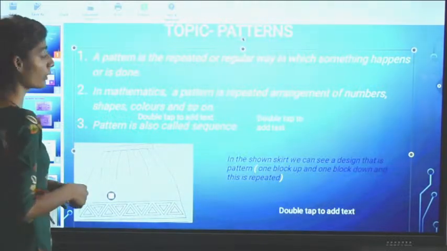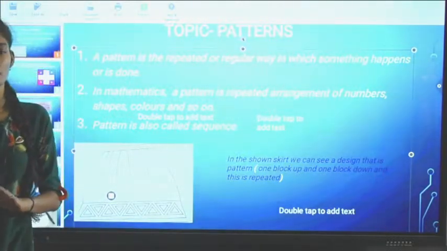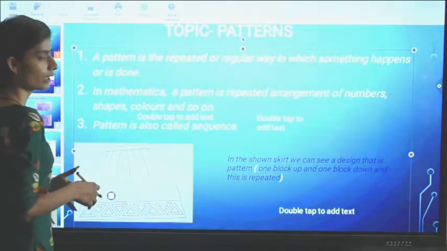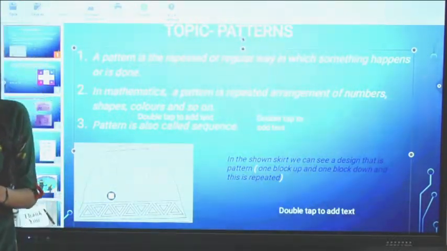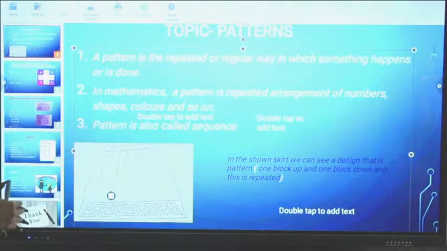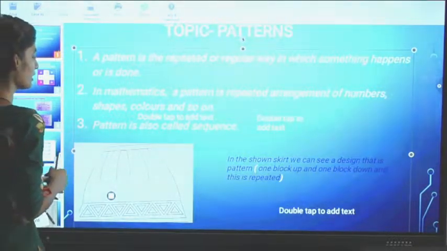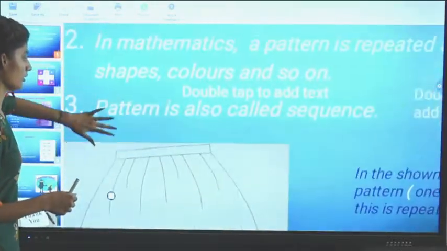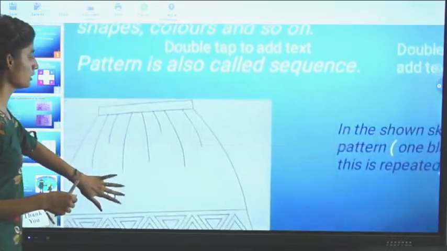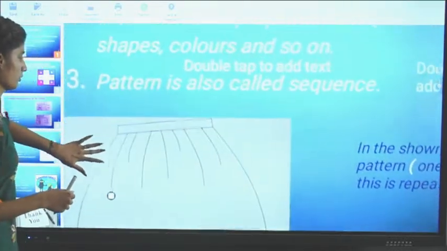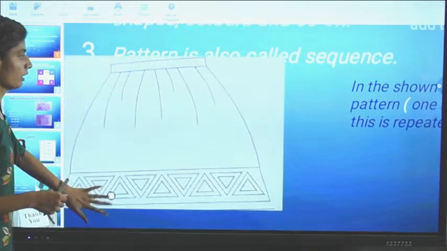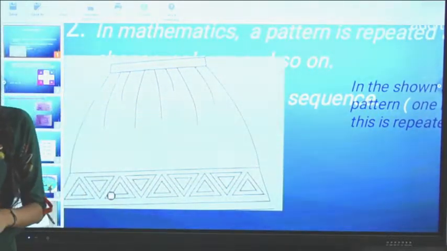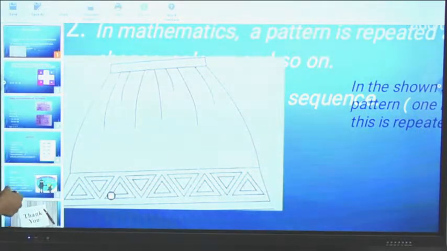If I am asking you about the sequence, then indirectly I am asking you about the pattern. So pattern and sequence both are the same. Both are terms having the same meaning. For example, I am giving you an example here. This is a skirt. In this skirt you can see the design of the skirt.